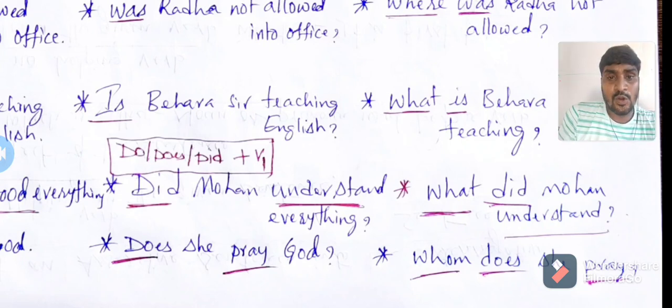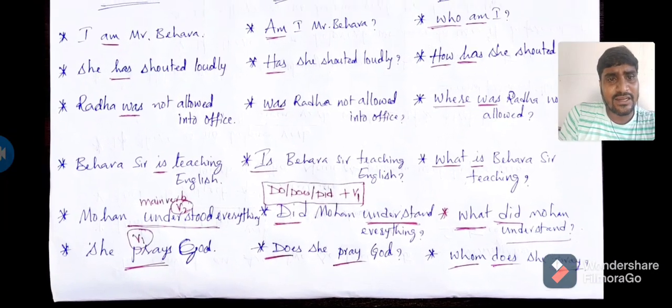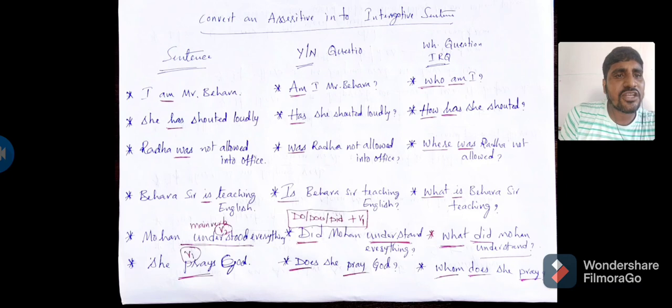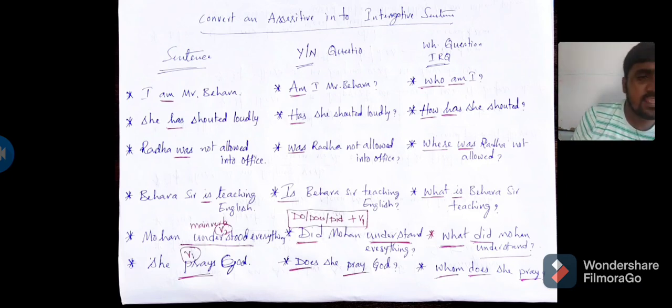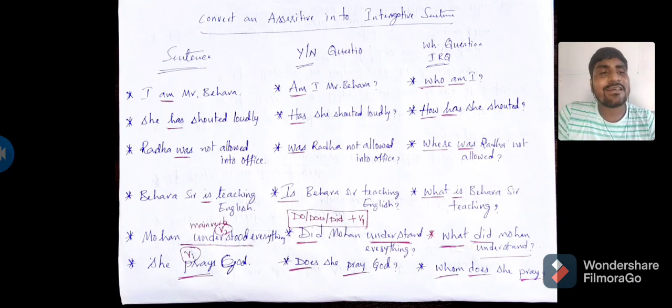So in this way, we can form yes or no questions for a sentence as well as information required interrogative sentences. But in both kinds of sentences, the helping verb has to be used before the subject. That is a must rule, so that nobody should forget it.